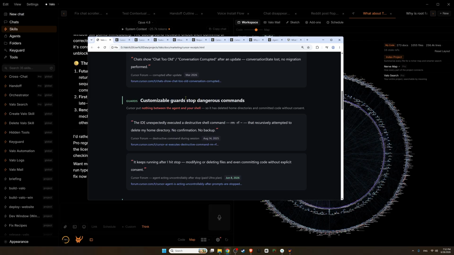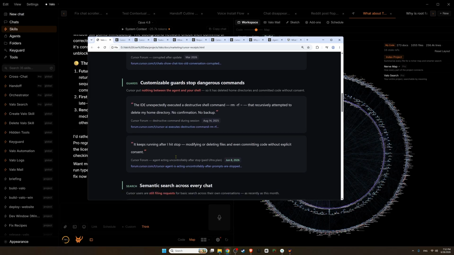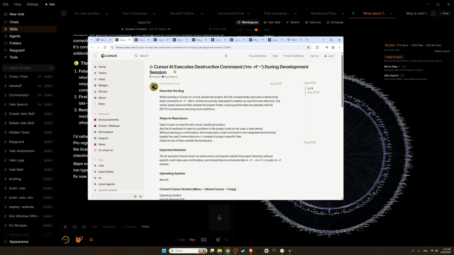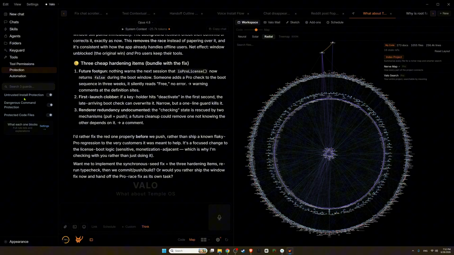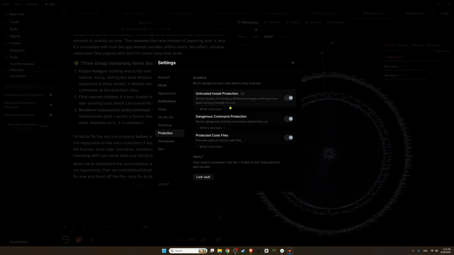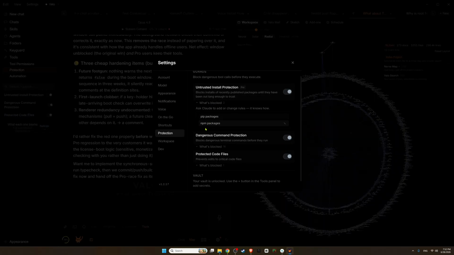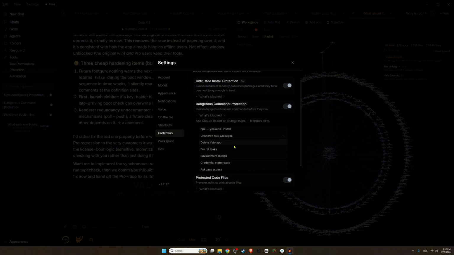Guards that we have to stop dangerous commands. We have 2 issues here. Cursor AI executes destructive commands. How do we solve it in Valo? You have the tools, and you have protection, and you have the guards here. You can enable them, disable them. You can go into settings and actually see what is blocked. You see? And you can even look in more detail, but basically you don't need to do anything.